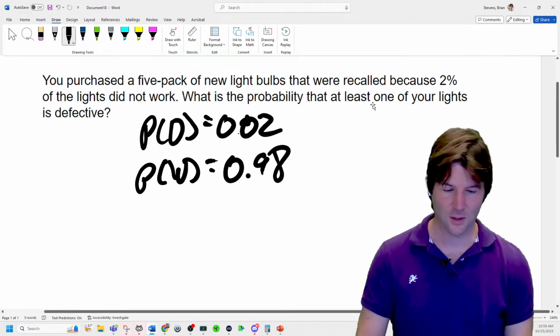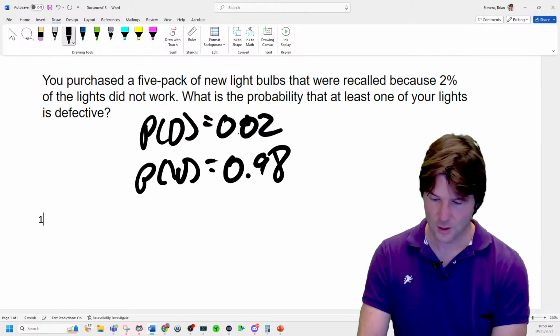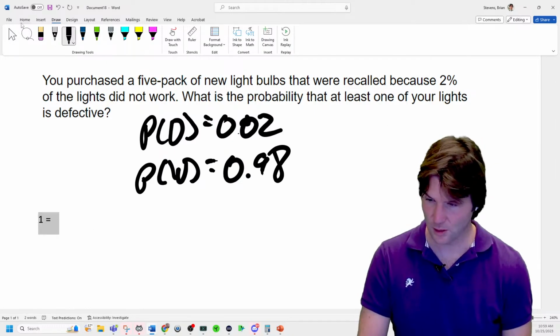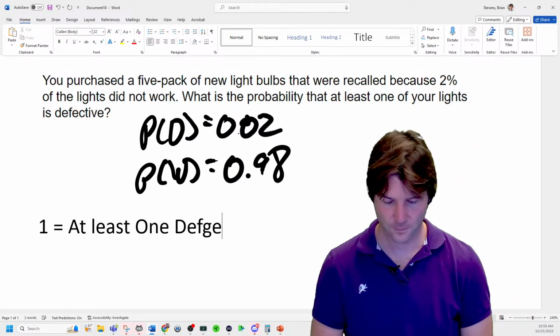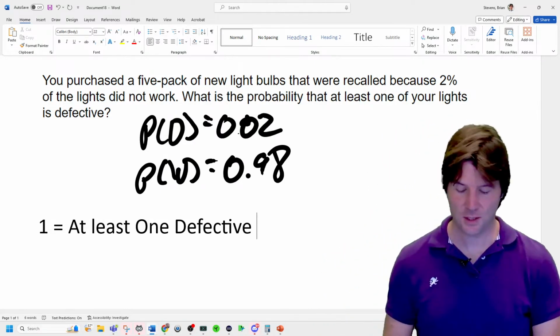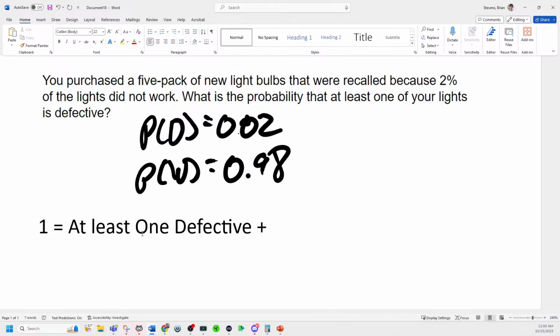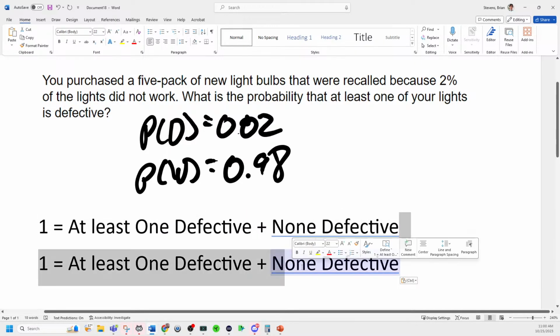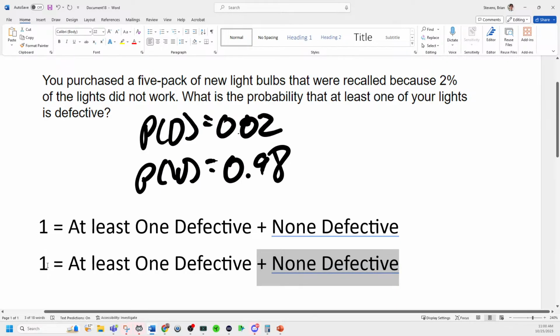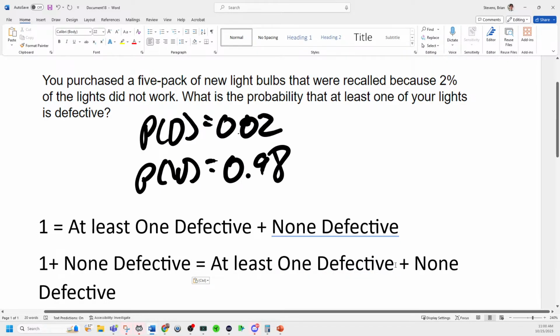So it's either going to be the case, and we're looking for at least one is defective. So probability of 1, because one of these things must occur. It's either the case that at least one is defective or none are defective. So to find this, we need to figure out the probability of 1 minus none defective. And so what is the probability of none defective?